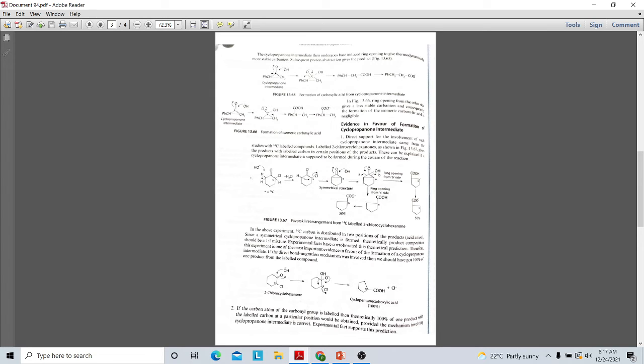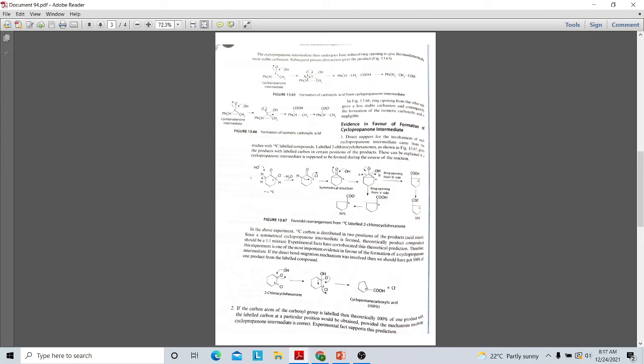That is a carbonyl carbon here. This OH minus will be getting attached to the electron deficient carbon here. You can see the electron deficient carbon here. That is, C=O will be converted to O minus, C plus. And this OH minus will be getting attached here, and this will lead to the formation of a ring opening reaction.